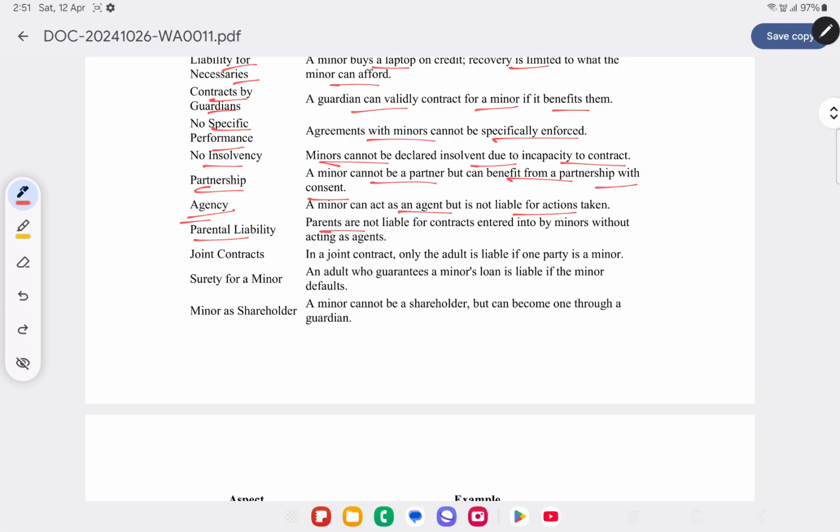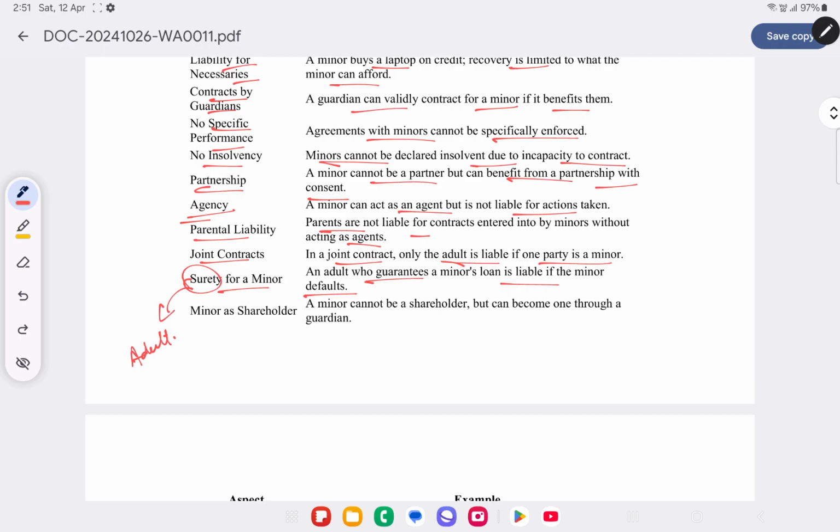Parental liability. Parents are generally not liable for minors. If they are acting as agent for the minor, then in that case only they are liable. Joint contract. In case of a joint contract, if there are adults as well as minors, only adults are liable and minors are not liable. Surety for minor. An adult who guarantees a minor's loan is liable if the minor defaults. If the surety is an adult, then if the minor defaults, obviously the surety is liable.